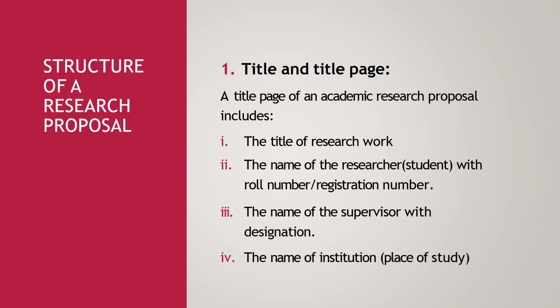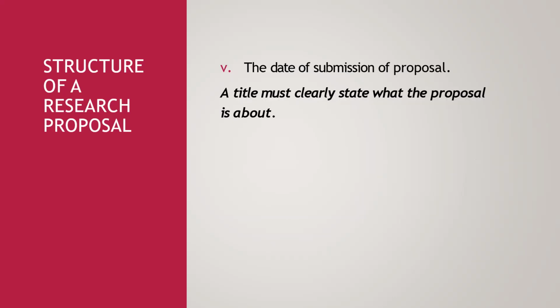Usually, different institutes have their own criteria or their own pattern for that particular thing, so you can get help from academic websites regarding the setting of the title pages, names, and addition of all these things. The date of submission of the proposal should be mentioned on the proposal, and the title must clearly state what the proposal is about. So basically, your title definitely gives information about a lot of things.